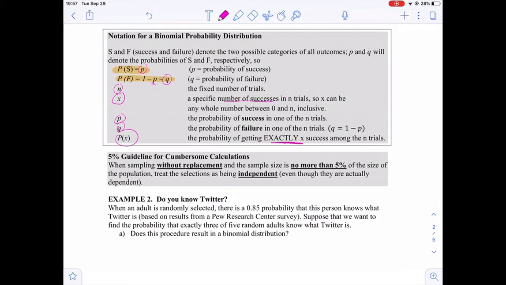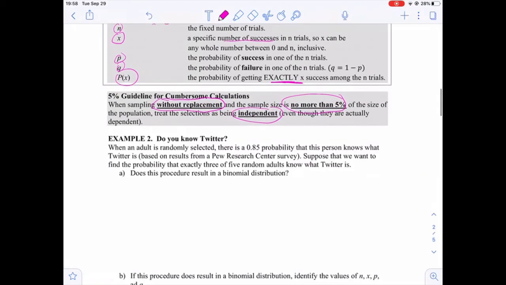Now in general, if the sampling is done without replacement and the sample size is no more than 5% of the size of the population, then we treat the selections as being independent, even if we are almost sure that they are actually dependent. But for purposes of computation, we can just consider them independent.